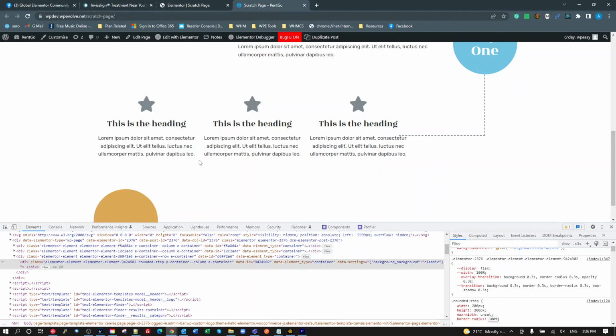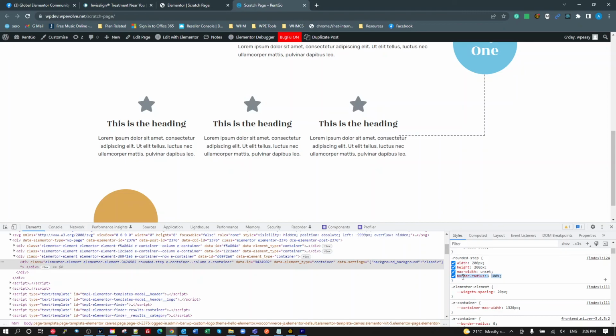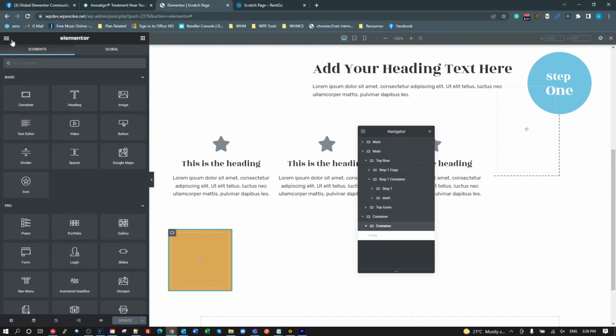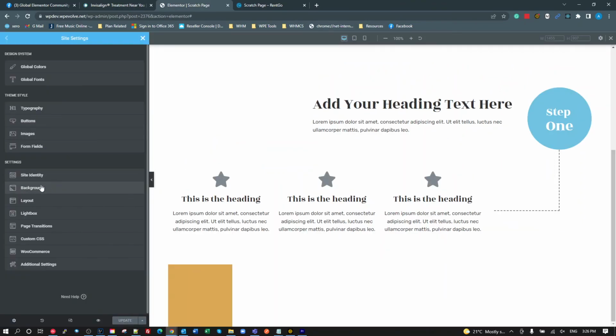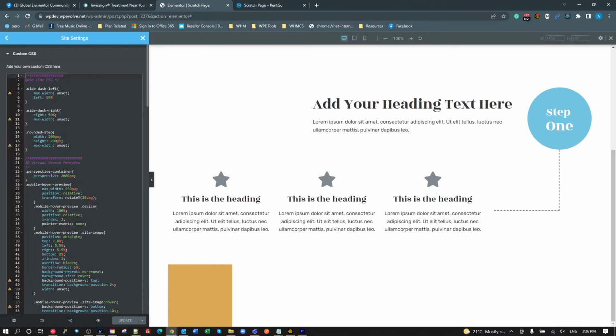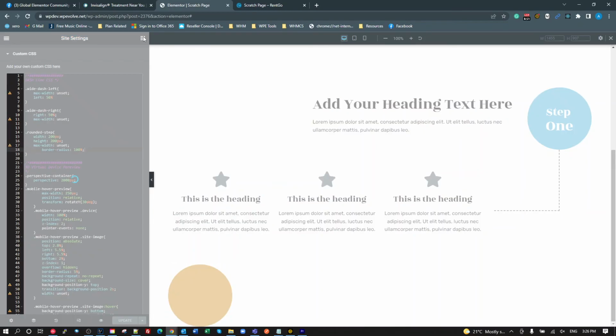There we go. So I use the border radius as an Elementor setting. So we want to add this to the step. We can just go back into here. Add that to the rounded step. And then all we need to do, if we want a rounded step, we just add the rounded step class to that container.